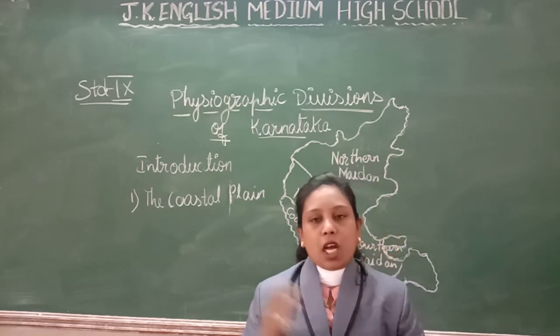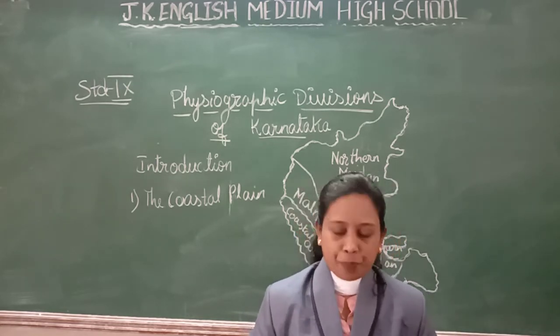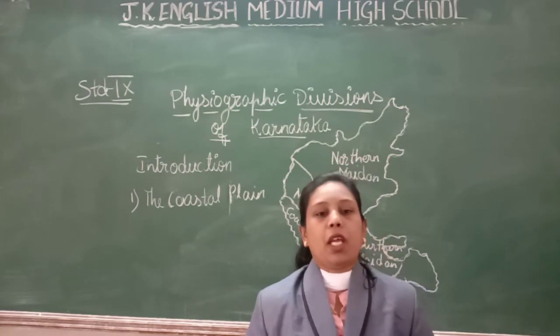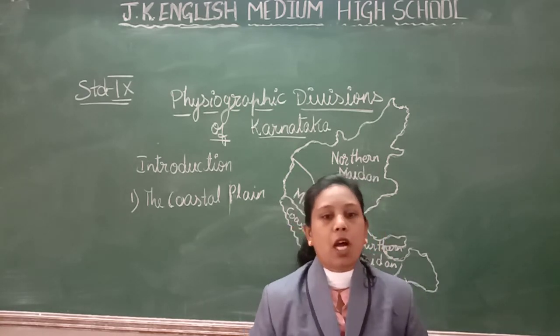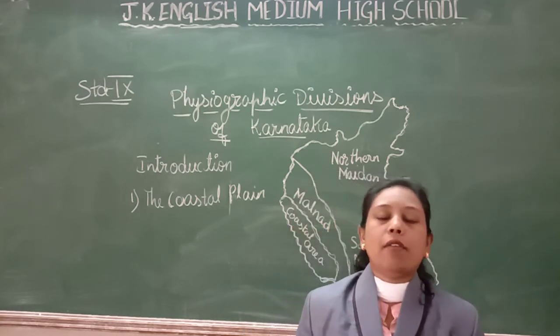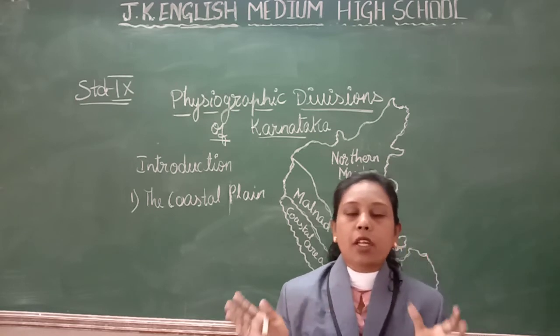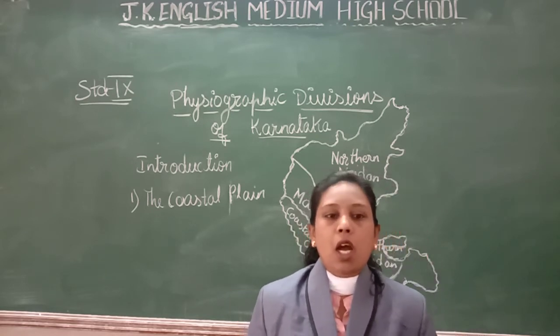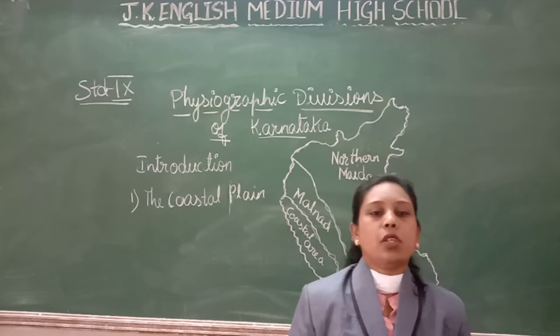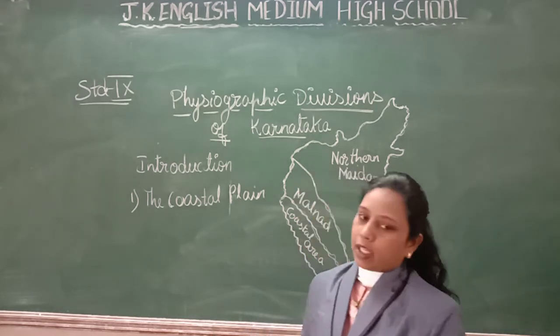Apart from that, Bhatkal, Malpe, Karwar, Kundapur, Tadri and Honavar are the important fishing ports.